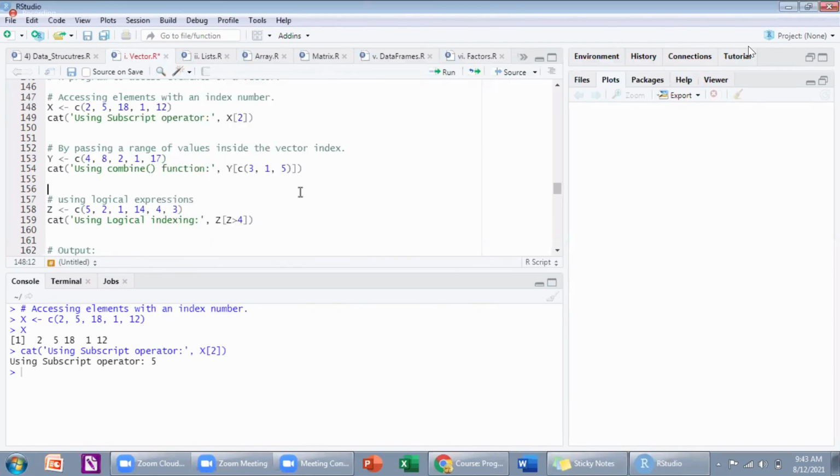Now my question is, does R support negative indexing? You try to explore and see. The answer I will give in the next class. Okay, fine.